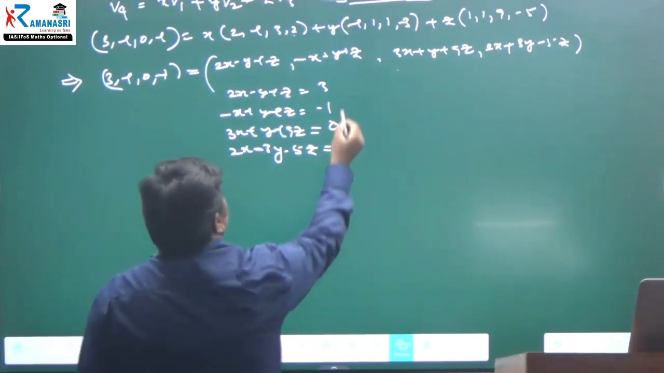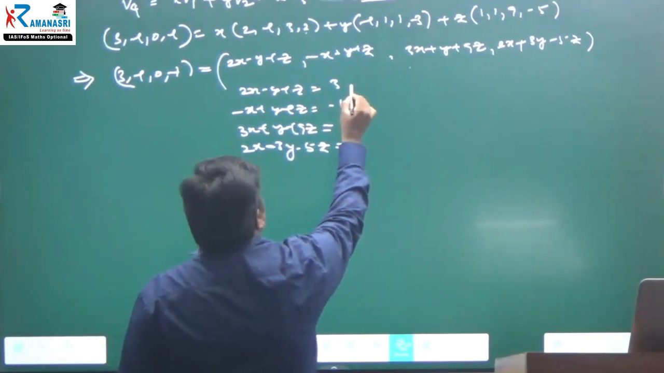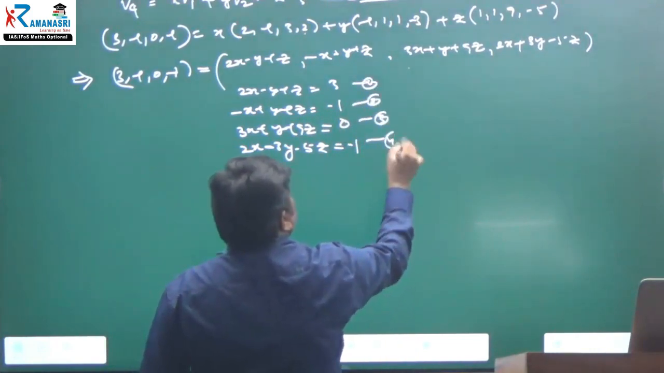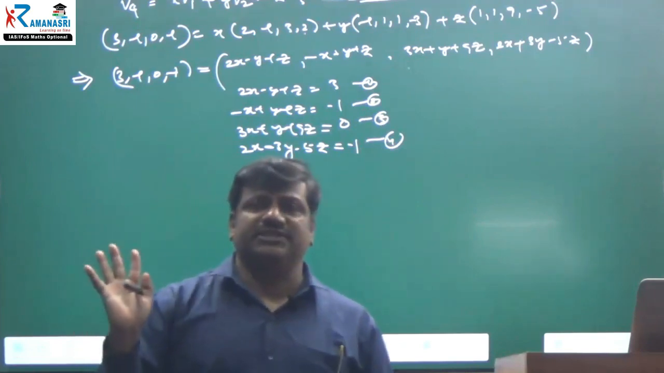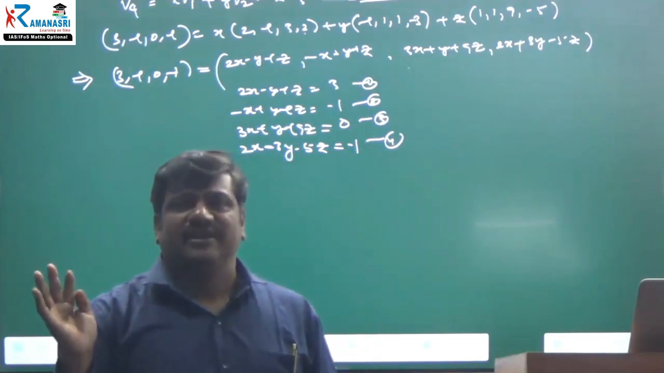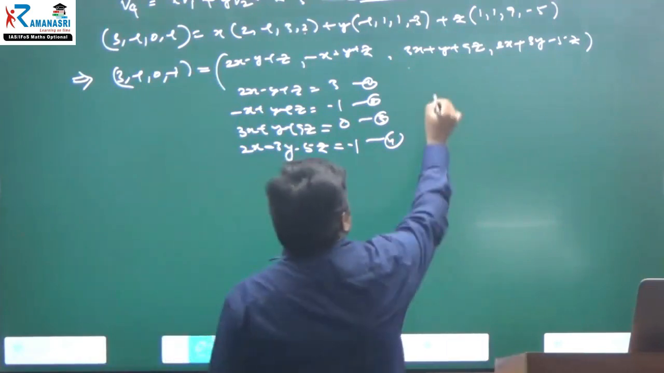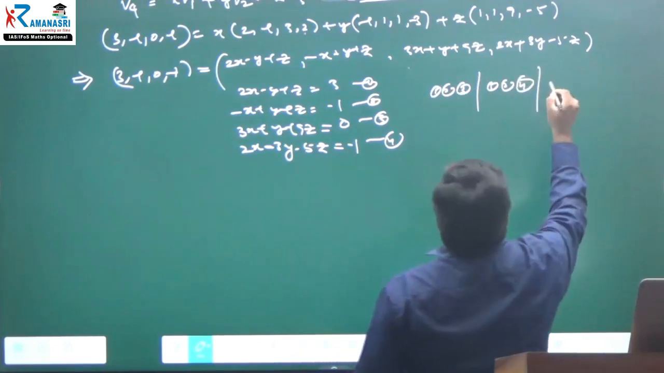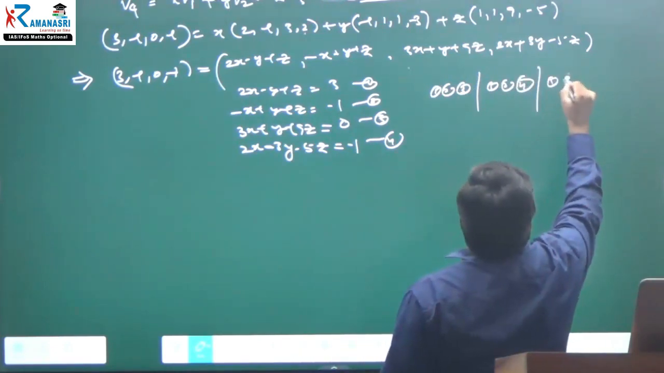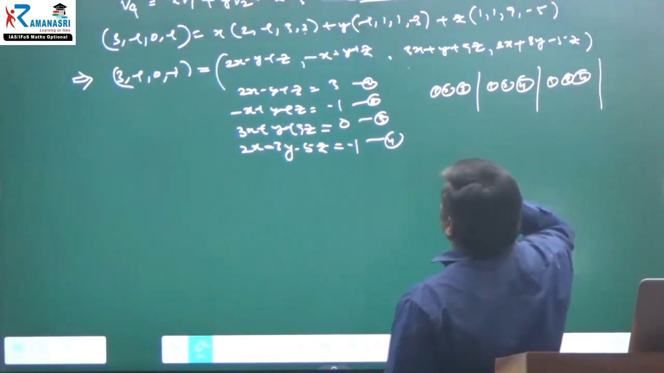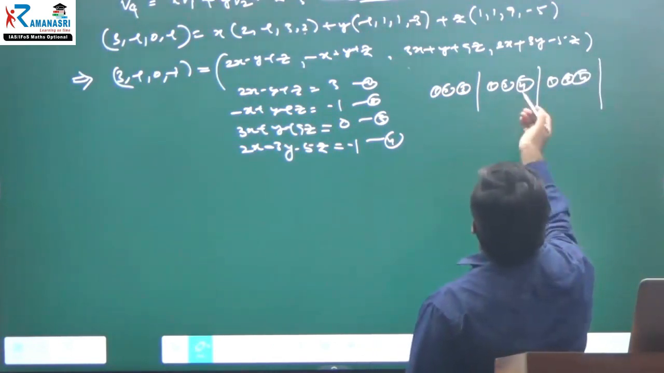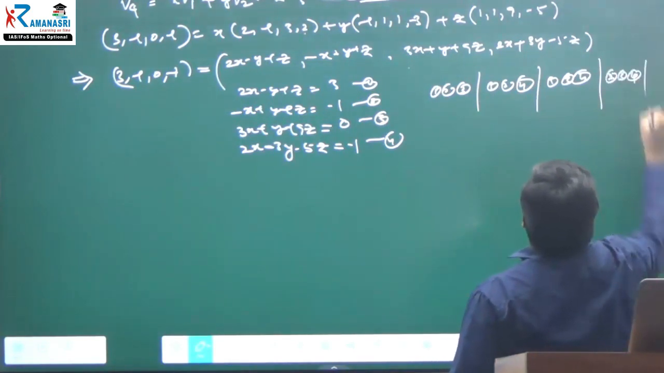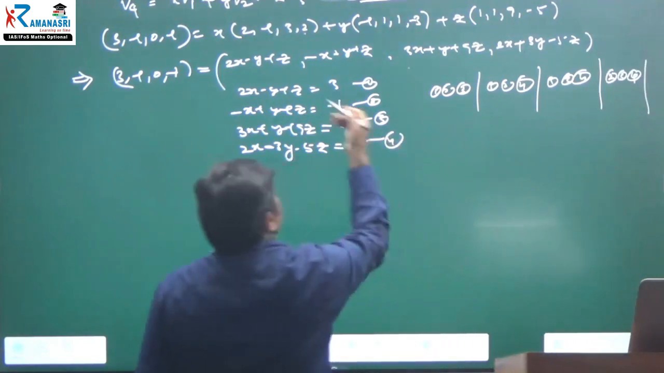Using the calculator, you can take any three equations, either equation 1, 2, 3, or 1, 2, 4, or 1, 3, 4, or 2, 3, 4. You have 4 choices. That is up to you. Any of the equations you can take, and you can find x, y, z.